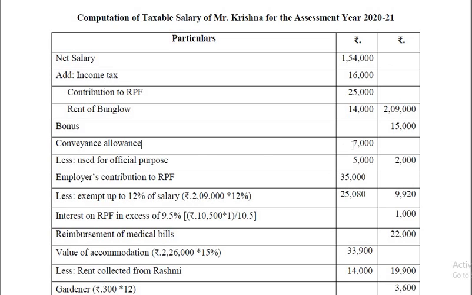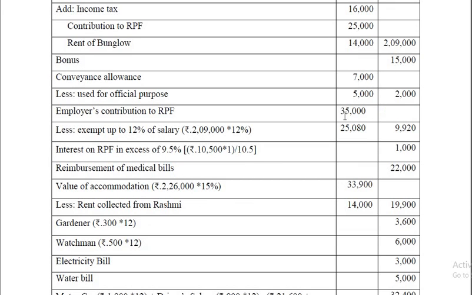yes, 7,000 is taken, then the amount used for official purposes is deducted, and the remaining amount is taxable. Supposing the entire amount is utilized for official purposes, nothing is taxable. Okay, yes. Then employer's contribution to recognized provident fund, it's given, 35,000.